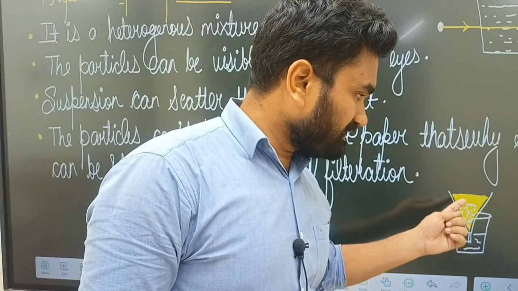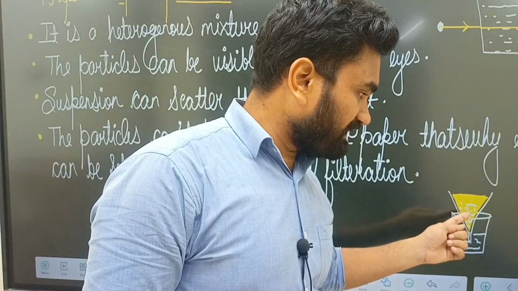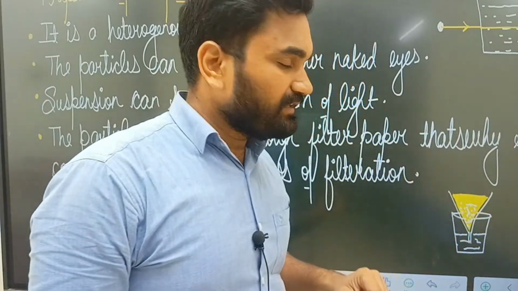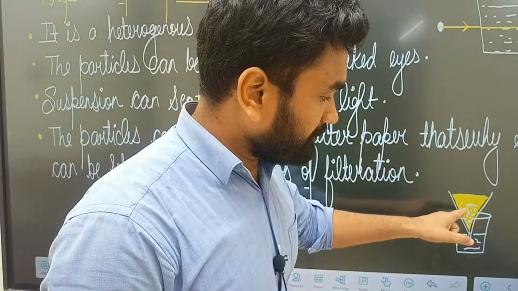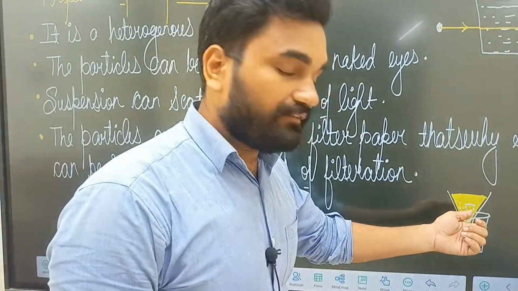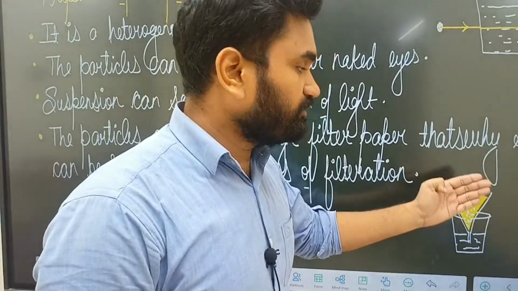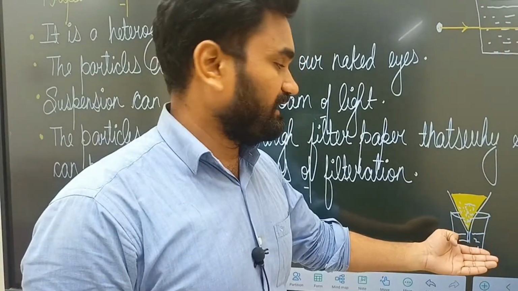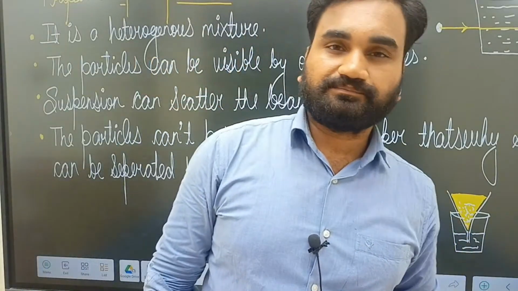In that filter paper, the white dotted line I have drawn shows the part of the suspension, and that's why the particles cannot pass through the filter paper. Once the particles are removed, the separation is achieved. As you can see, at the bottom of the container we have got fresh water.